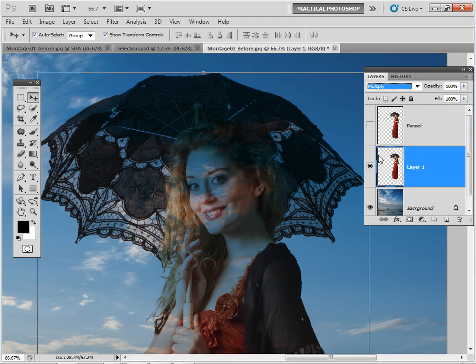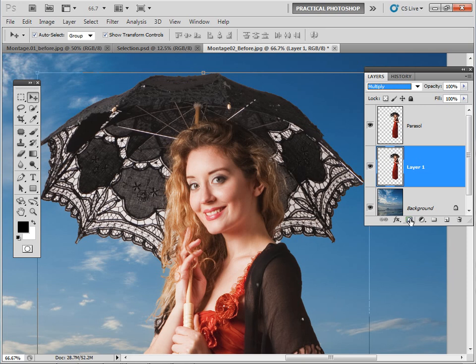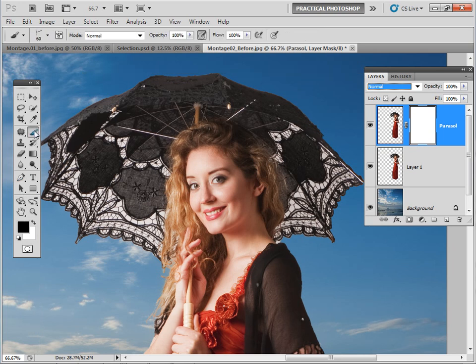Now obviously we don't want our image to look like that, but we do in the parasol, because you can see how well the sky just comes through and really gives that sense that the sky is being seen through the lace. So let's just go back here, and let's go down to this little fellow here to create a layer mask. In fact, let's undo that, and let's get onto that layer and create a layer mask. And now we just need to select a black brush from our foreground color.